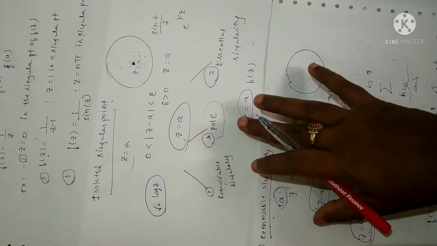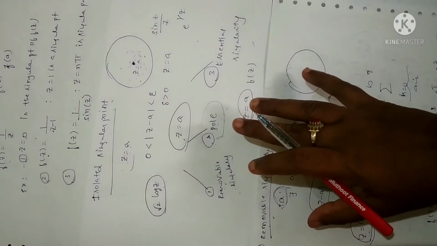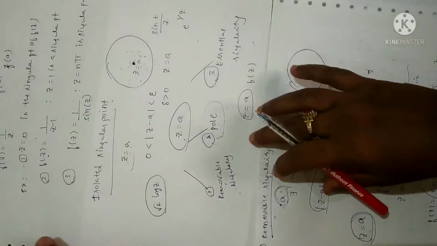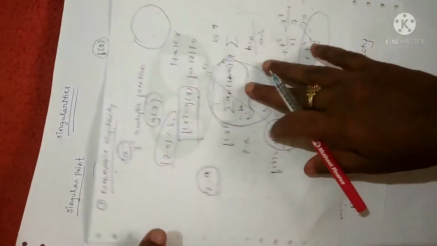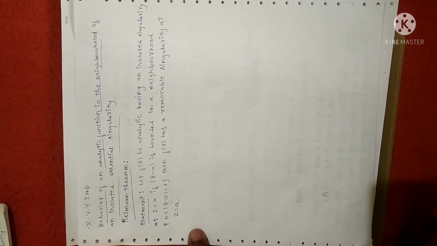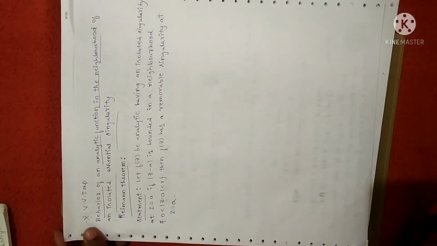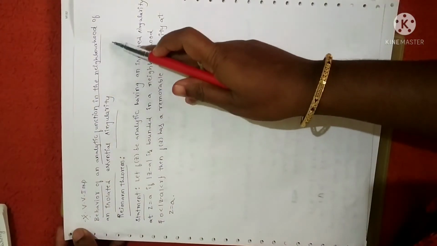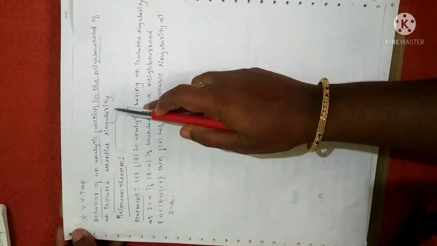So these are the types of singularity. And we have one important theorem based on singularity. We call that Riemann's theorem, sometimes called the behavior of an analytic function. So here is the theorem: behavior of an analytic function in the neighborhood of an isolated essential singularity.